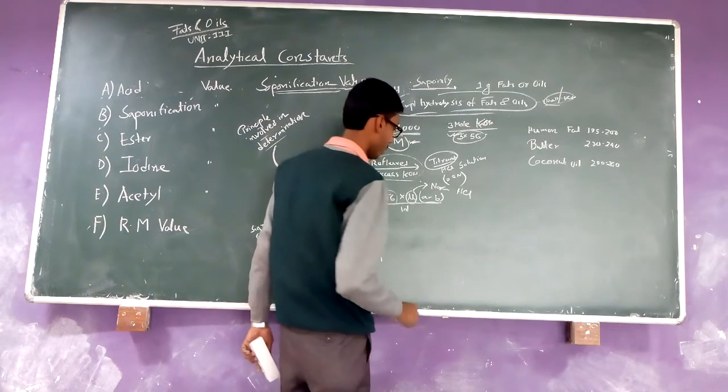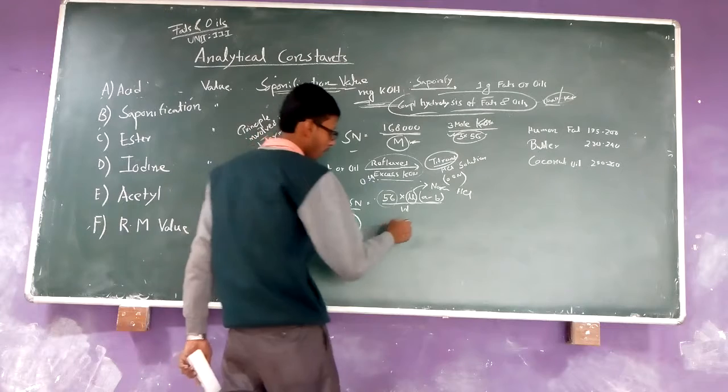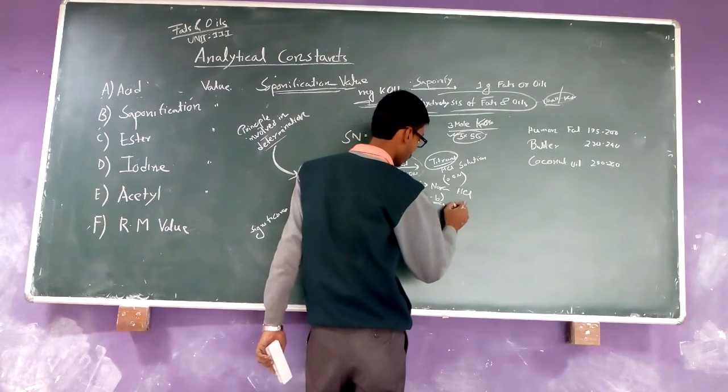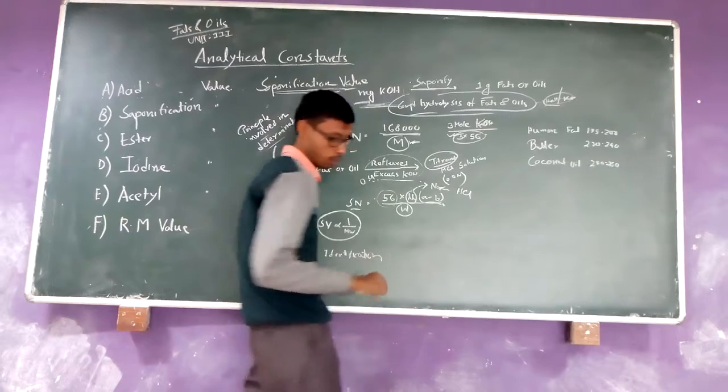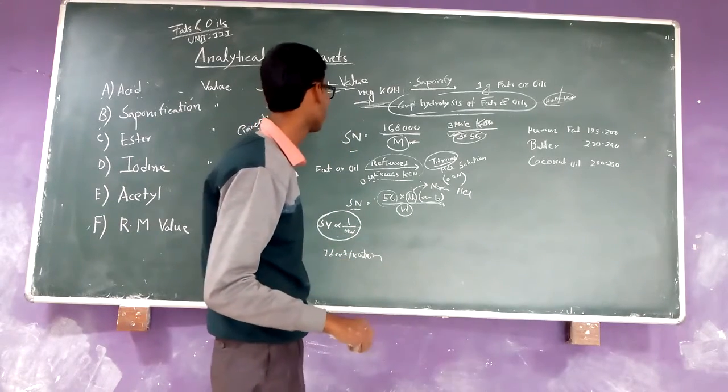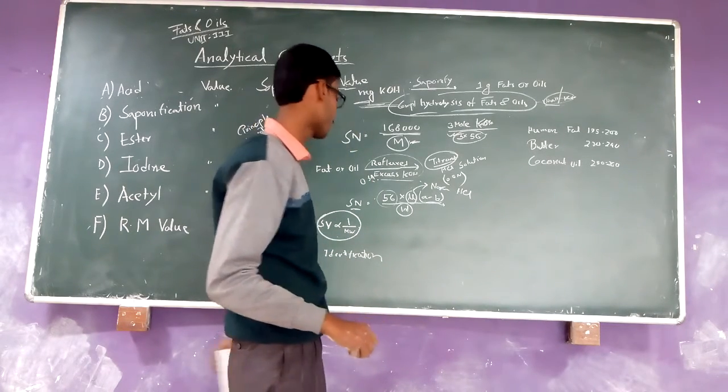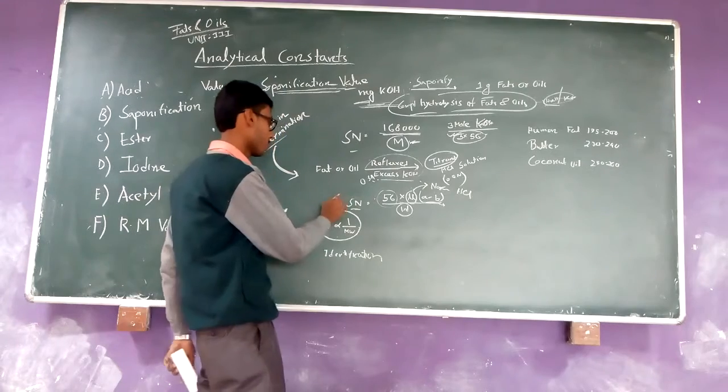the blank titration and the titration with the sample, and W is equal to the weight of the fats or oils taken, and that is the saponification number.